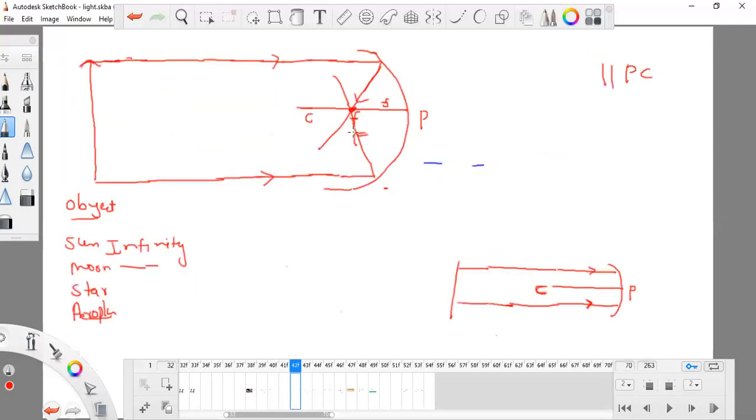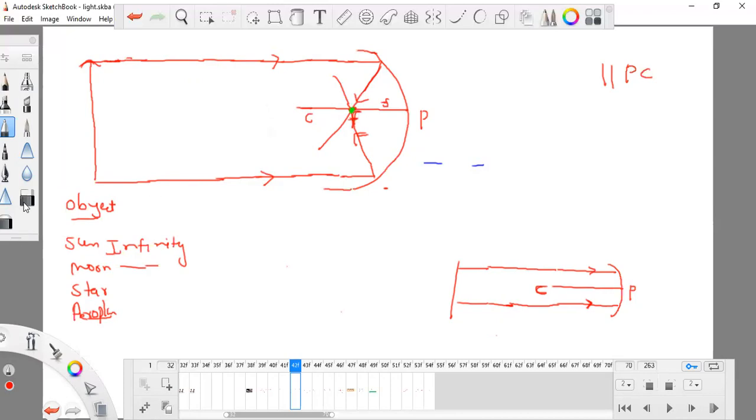Right now this is my F, and this is my image. This particular thing is my image, and it is forming at F. It forms at F because the two rays emitting from any type of source, my sun, my moon, my star, my aeroplane, my helicopter, at infinity, are coming in such a way that both of the rays will meet at a particular point, that is my F. That is the meeting at F.